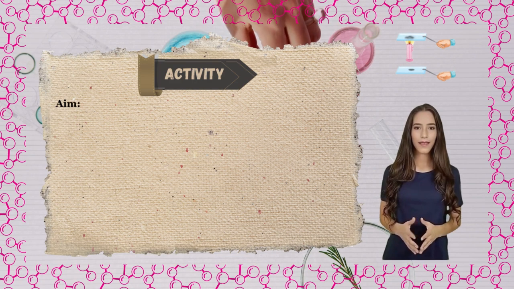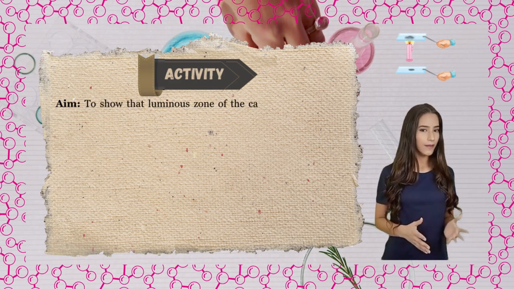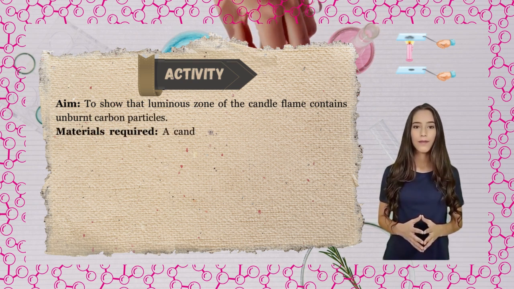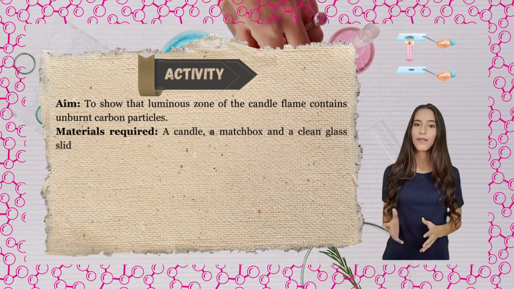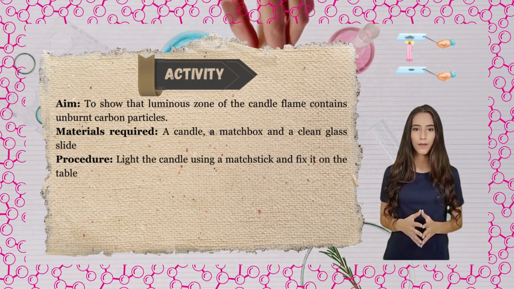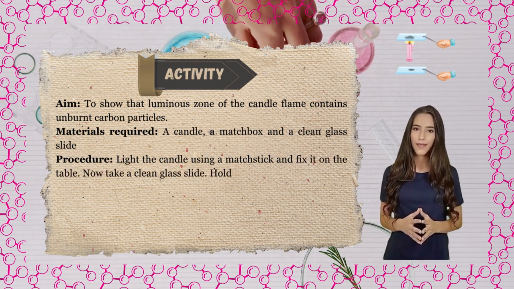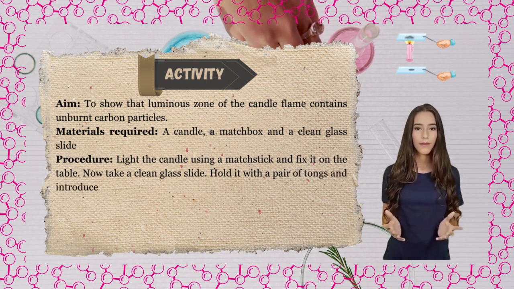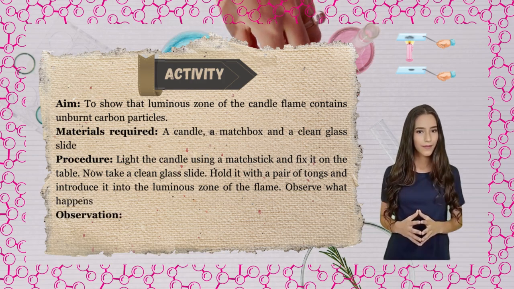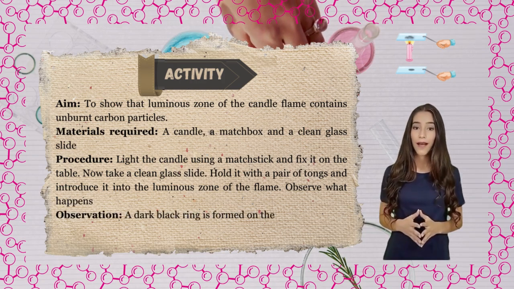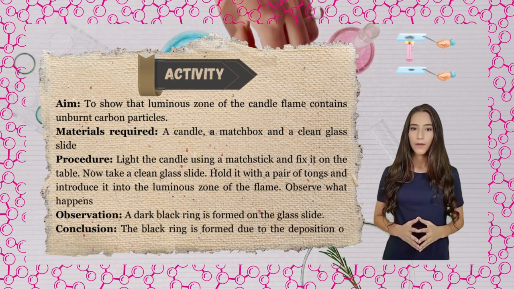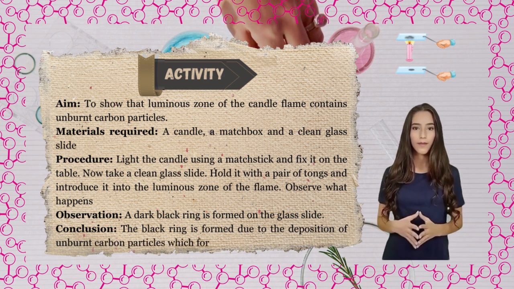Activity. Aim: to show that the luminous zone of the candle flame contains unburnt carbon particles. Materials required: a candle, a matchbox and a clean glass slide. Procedure: light the candle using a matchstick and fix it on the table. Now take a clean glass slide. Hold it with a pair of tongs and introduce it into the luminous zone of the flame. Observe what happens. Observation: a dark black ring is formed on the glass slide. Conclusion: the black ring is formed due to the deposition of unburnt carbon particles which form soot.